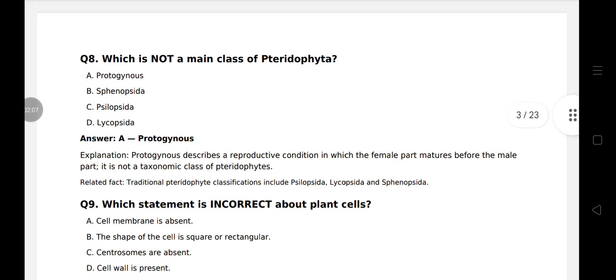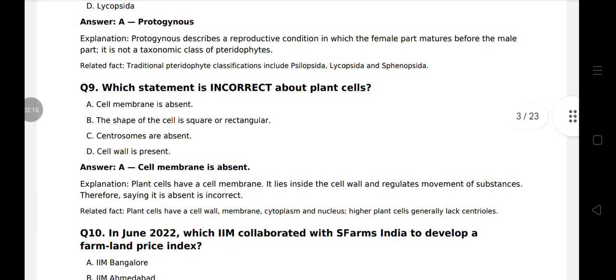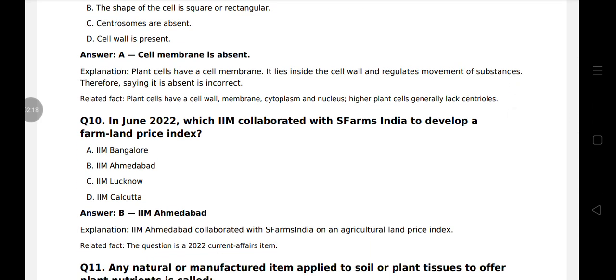That is Protogynous. Question 9. Which statement is incorrect about plant cell? That cell membrane is absent, but cell membrane is present in plants. Question 10. In June 2022, which IIM collaborated with S-Farms India to develop a farmland price index?